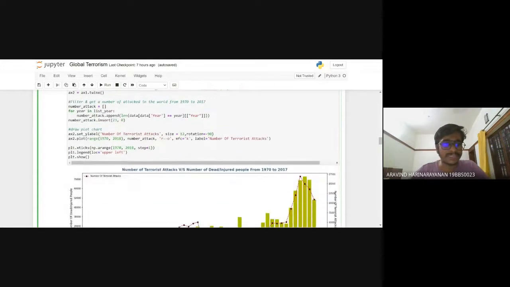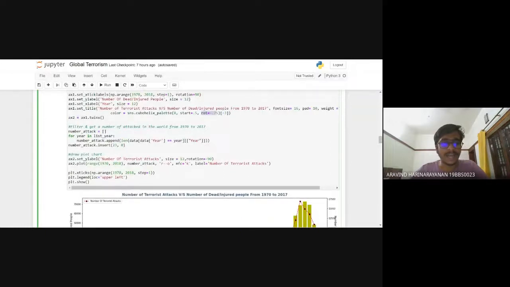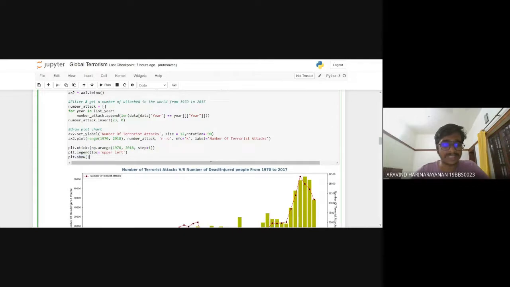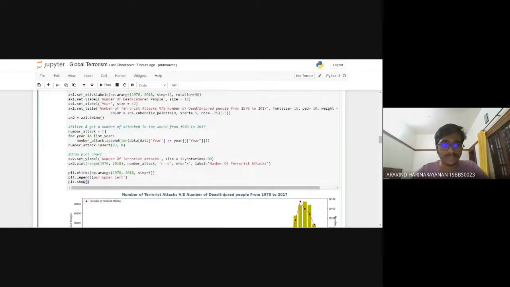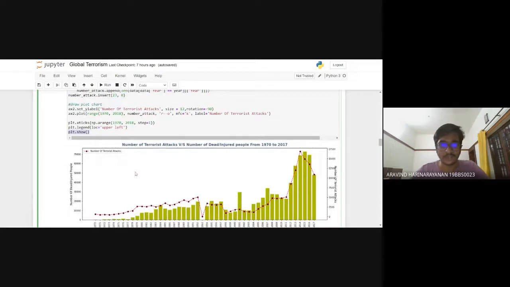And now I'm setting the y label, x label, etc. Then the float value also, as you can see. Then I am setting the legend as well, and plt.show. I'm using the matplotlib library to show the graph as well.